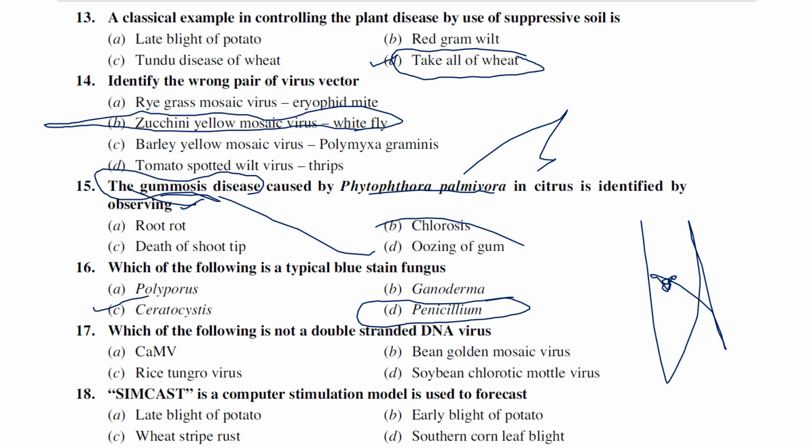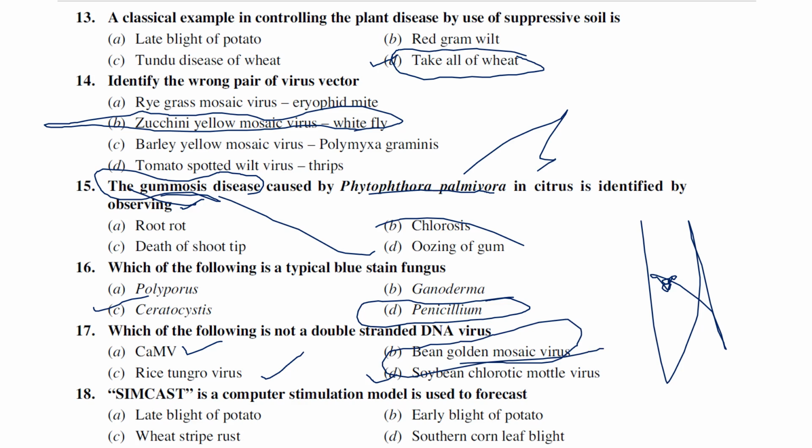Which of the following viruses is not a double-stranded DNA virus? Cauliflower mosaic virus is double-stranded. Bean golden mosaic, I don't think so. Rice tungro virus is double-stranded. Soybean chlorotic probably double-stranded. I think bean golden mosaic virus is not a double-stranded virus, I think so.